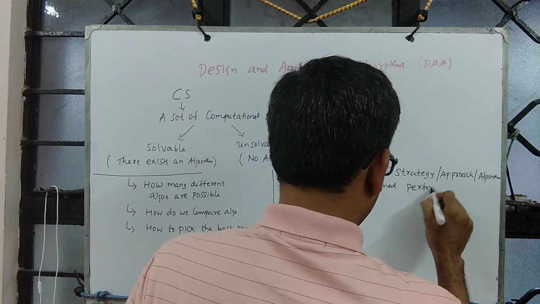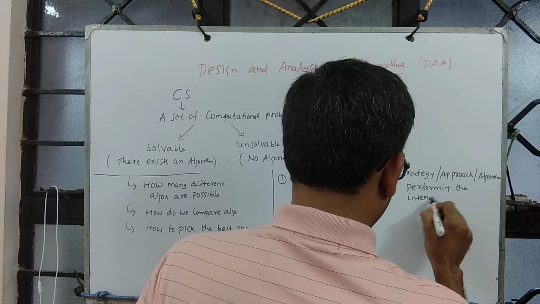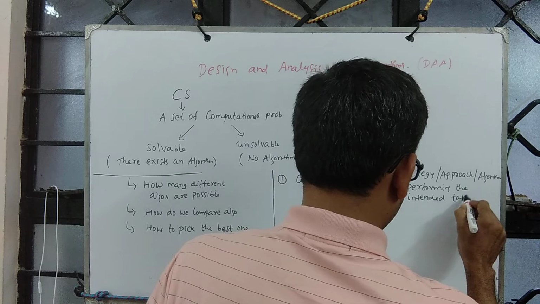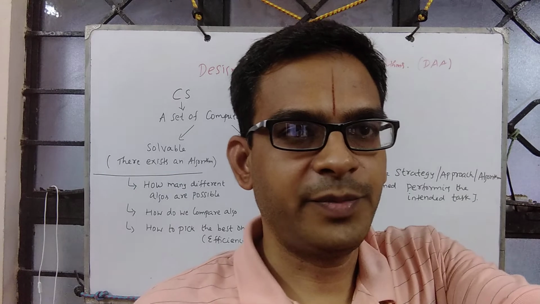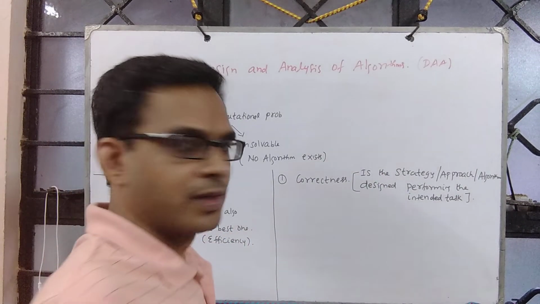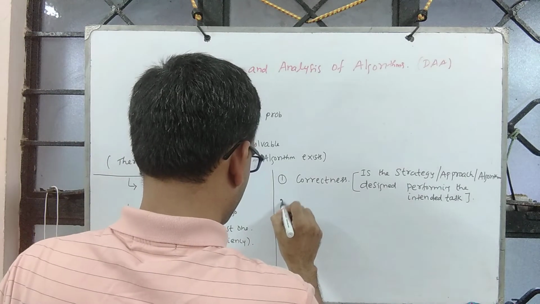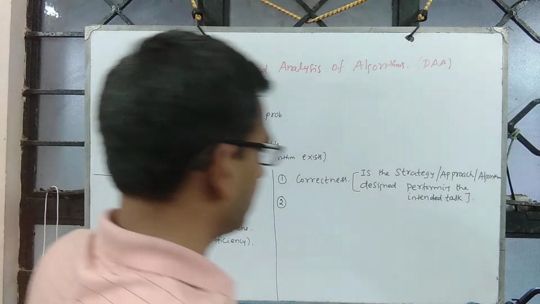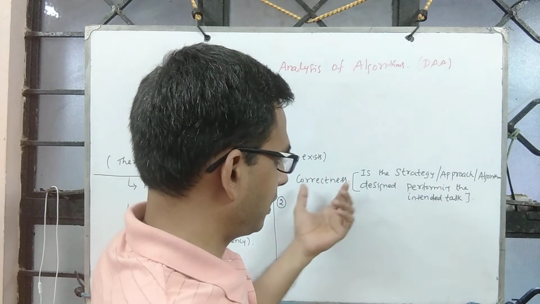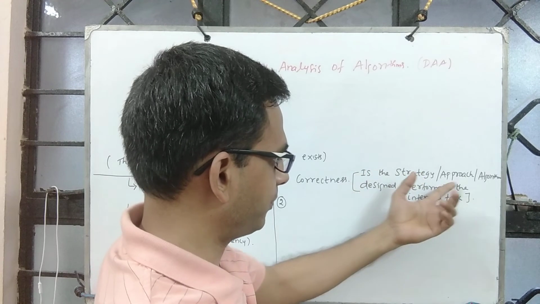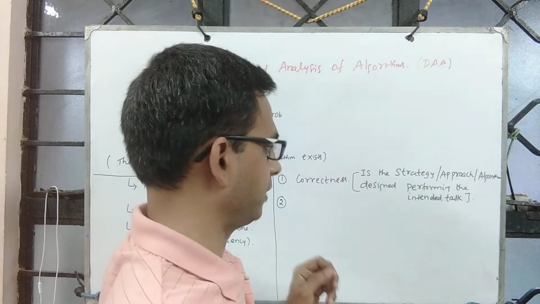So, if the problem is, say, sorting, on performing the strategy, approach, or algorithm, are we getting the sorted sequence for a given input?